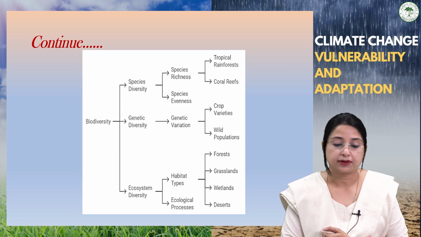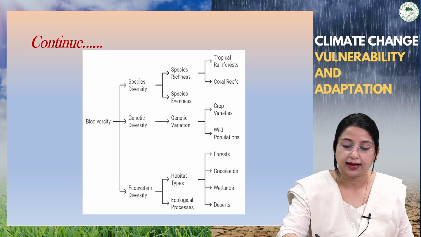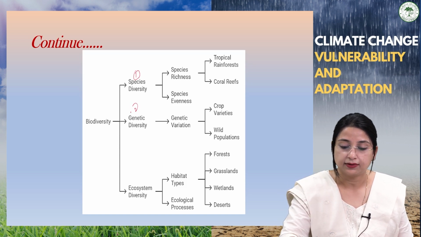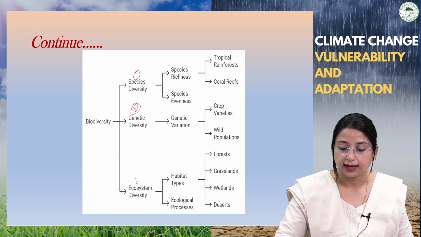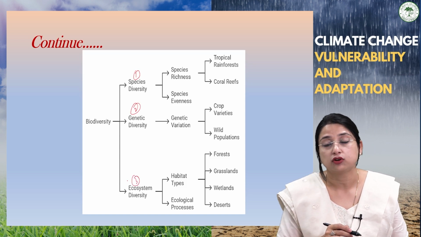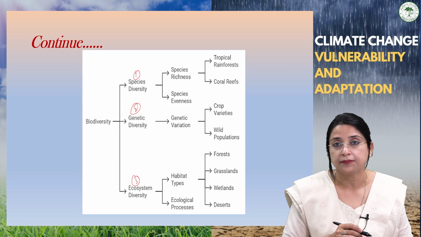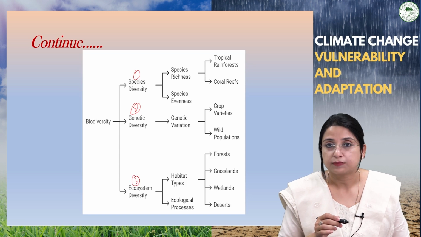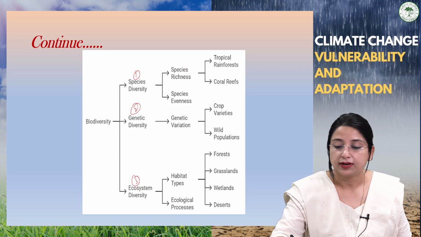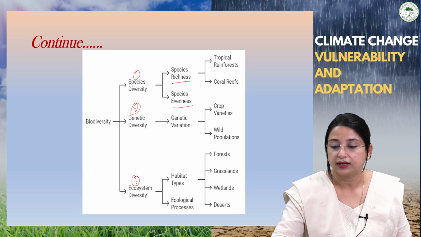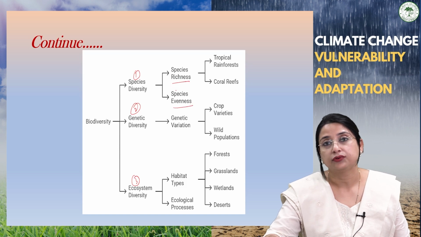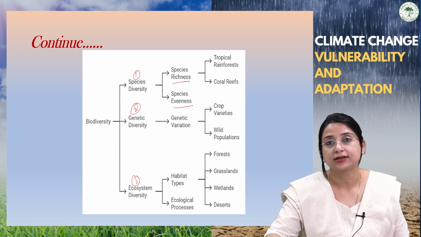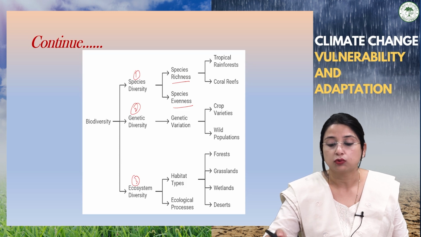This is a diagrammatic representation. You can see here the three types of biodiversity: species, genetic, and ecosystem biodiversity. When we talk about species biodiversity, we talk about the different species in an area, which reflects species richness and evenness. Richness can be seen in the best examples, the tropical rainforest or even the coral reefs.